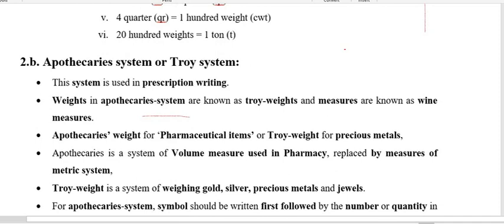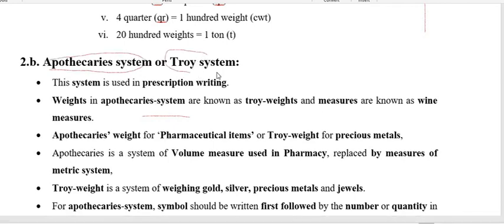Under the same common system of weight and measures, the third and last one is the apothecary system of measures, which is also called the Troy system of weight and measure.